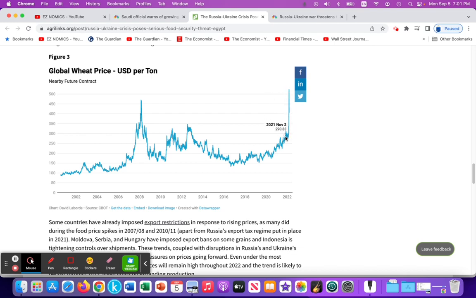Prior to the Russo-Ukrainian war, we have wheat trading at about 290 US dollars per ton, and then it goes up to 523 US dollars per ton.